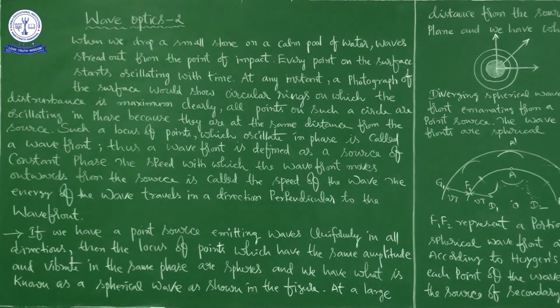So you can see the oscillation of water molecules up to a certain distance or for a certain interval of time. This is the situation that happens when you throw a small stone onto the surface of a calm pool of water.